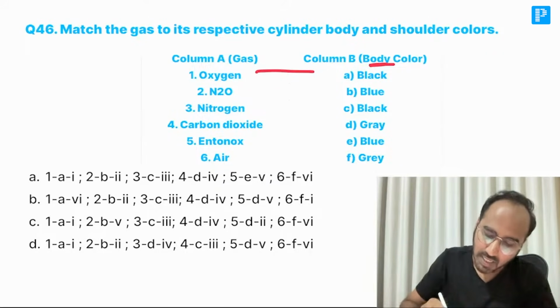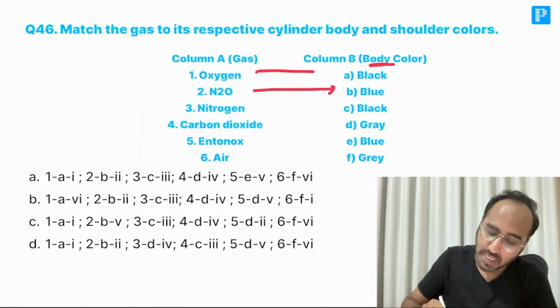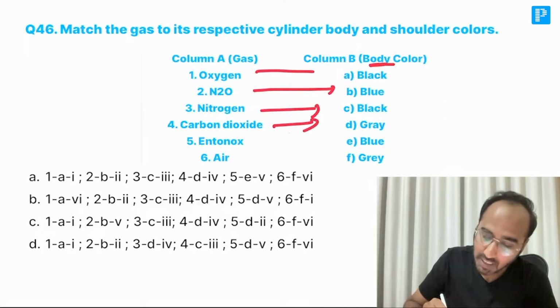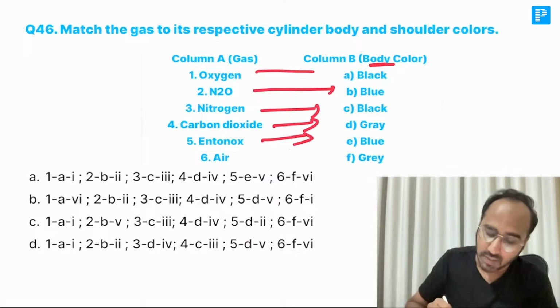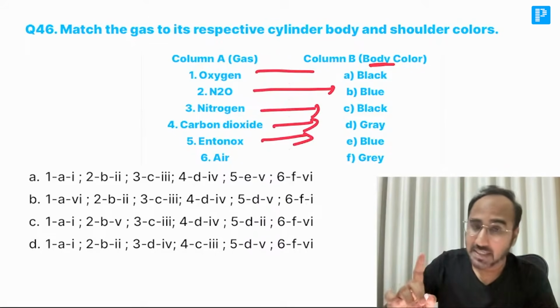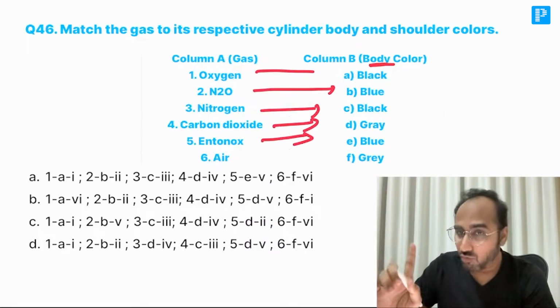Nitrous, what is the body color, guys? Nitrous body color is complete blue. Nitrogen is black in color. Carbon dioxide is gray in color. Entonox is blue body, white shoulders. Air cylinder is black body, white shoulders.